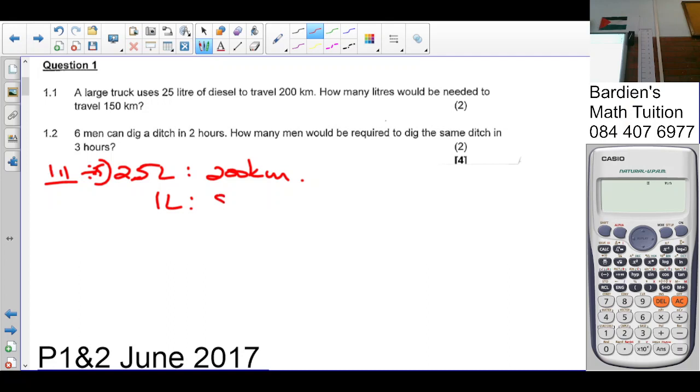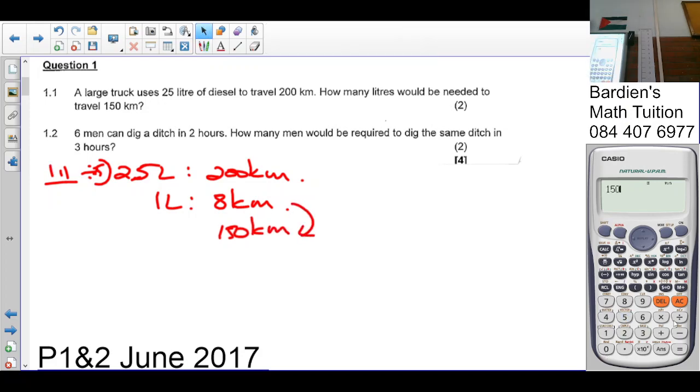Is that correct? 25 goes into 100 4 times. So 25 goes into 200 8 times. So with 1 liter, you can cover 8 kilometers. Okay. They want to know how many liters would be needed to travel 150 kilometers. So how do I get from 8 to 150? You say 150 divided by 8 gives us 18,75.